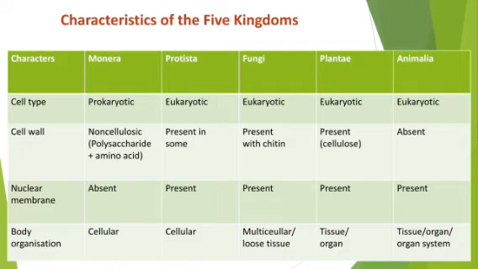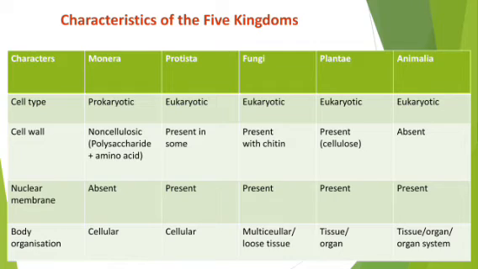Why is fungi considered a little more developed than Protista? Because they are multicellular. They can show life in multicellular form, with loose tissue. Clear? Multicellular means they may form tissue. A group of cells come together to show life.